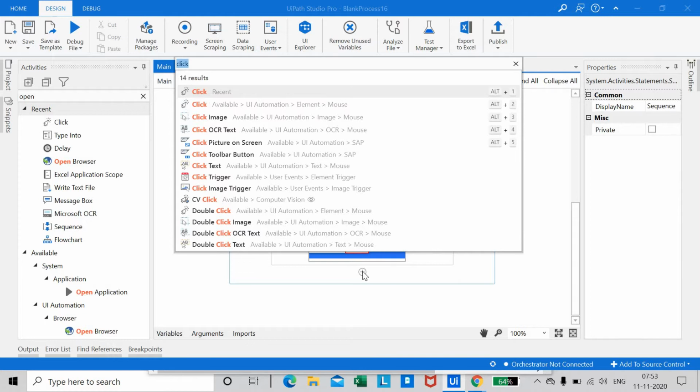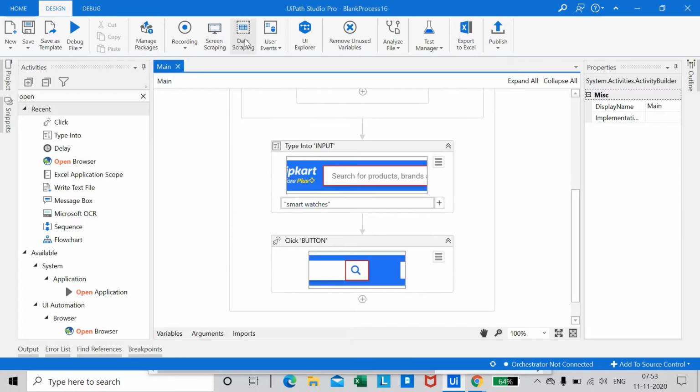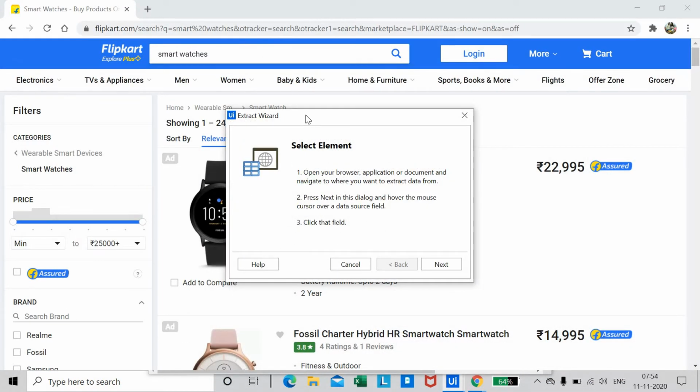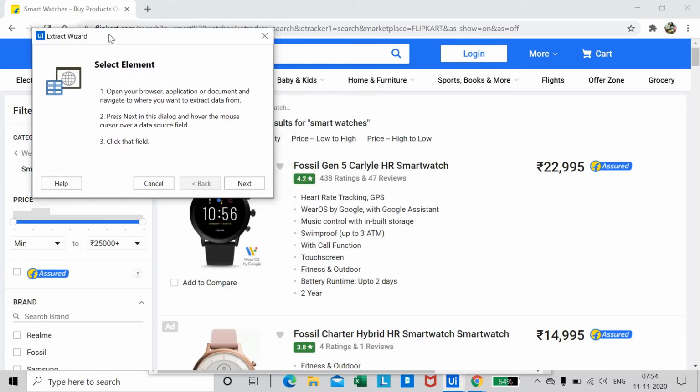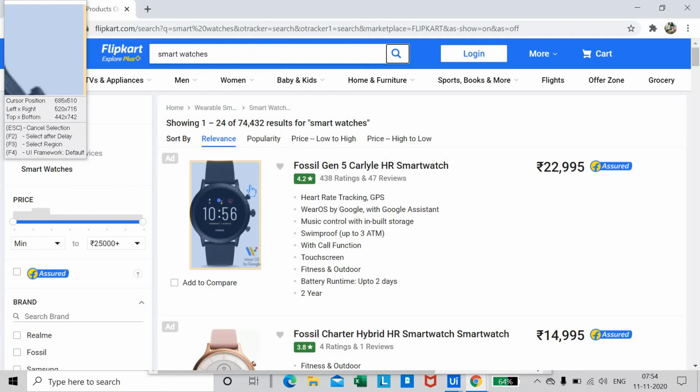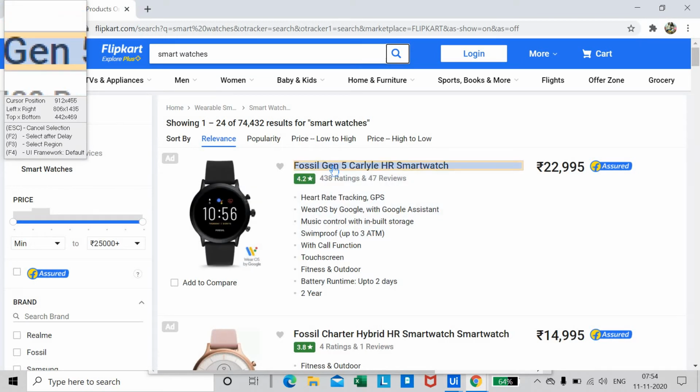Let us choose the data scraping option here in UiPath Studio, because we are trying to extract the data. So let us choose this data scraping, and it's asking us to select an element, which element you would like to extract the data from. I say next, and I'm choosing this one.